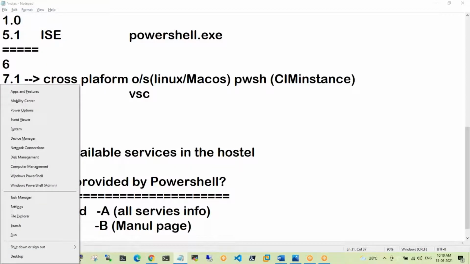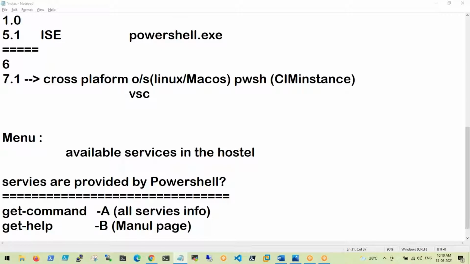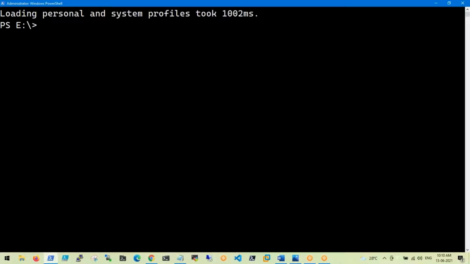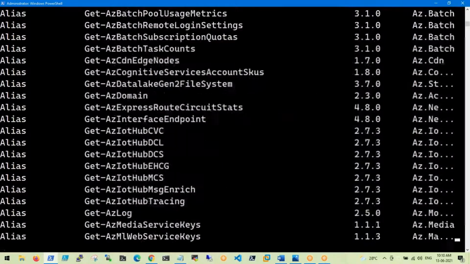See guys, I'm going to launch the PowerShell console. So this is my PowerShell console. If I use the same command, it will give you a huge list of all available services, nothing but commands. It is a scripting language as well as a command line interface.